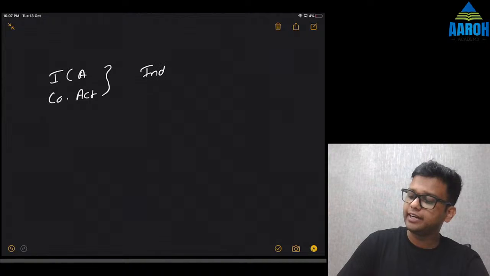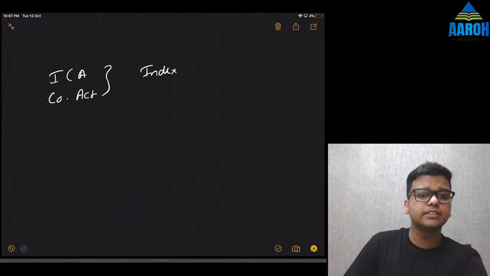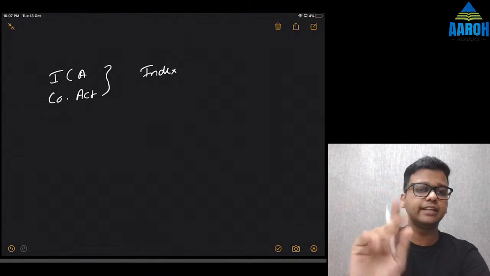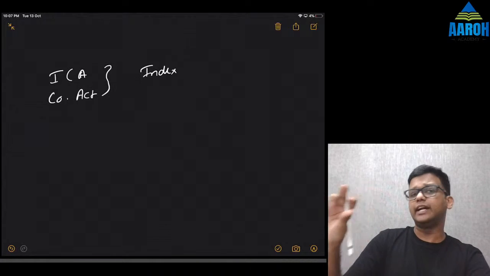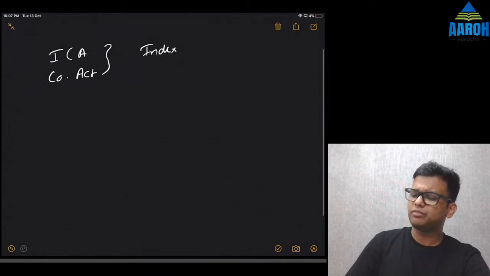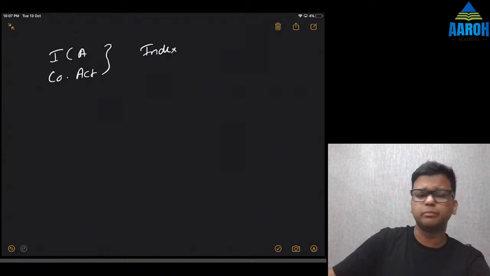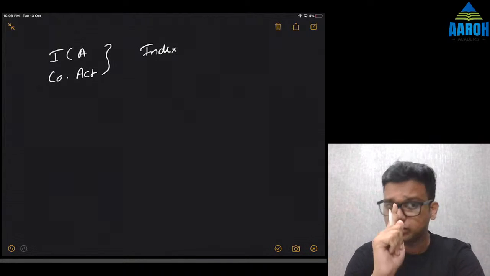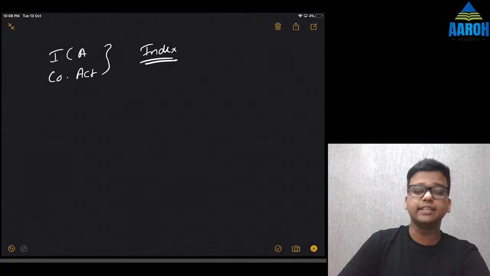Make a separate index. How do you prepare an index? Just write names of the parties and write the decision in one line. That's all. For example, Solomon versus Solomon and company, and then write the decision of that case in only one line. Okay, make an index like this.